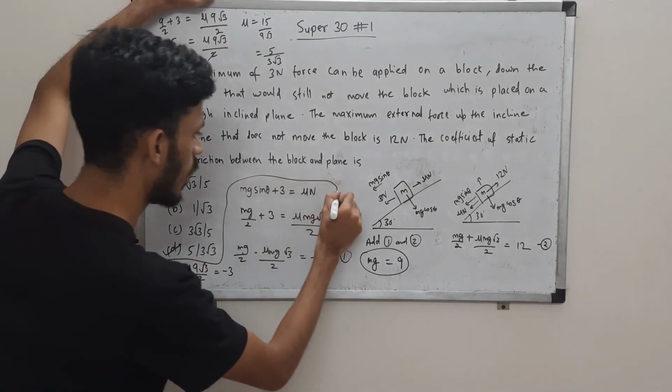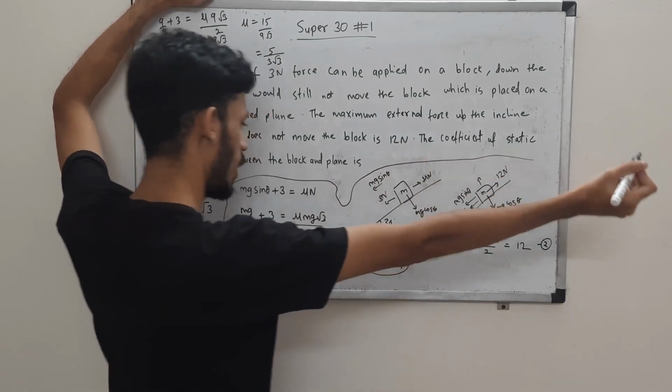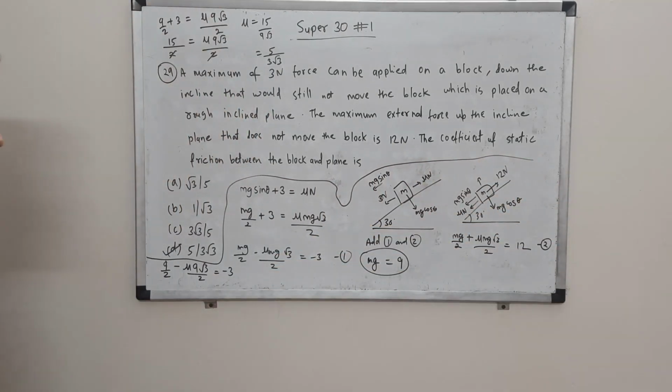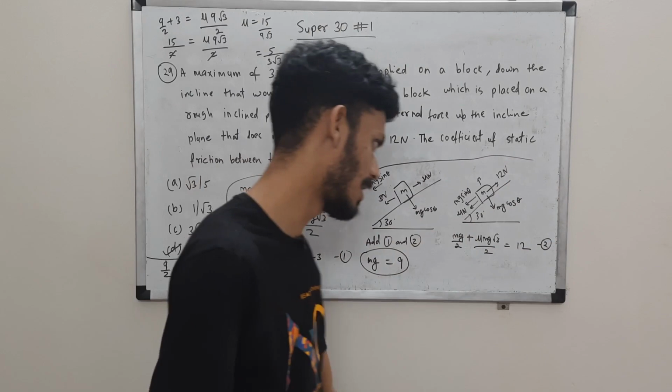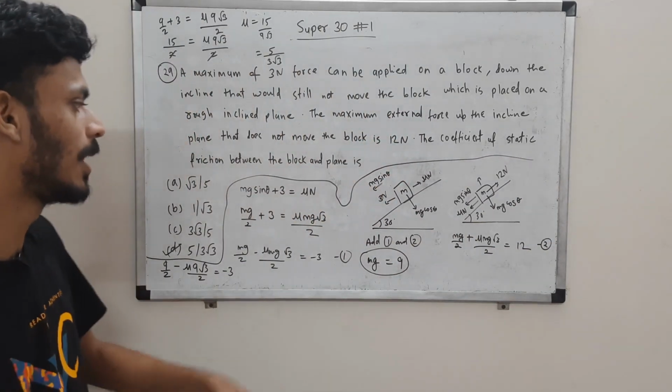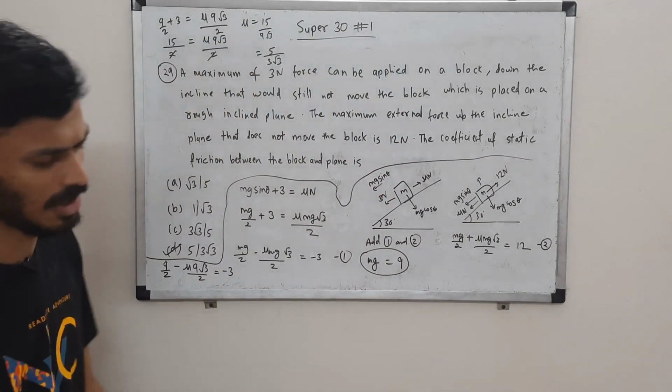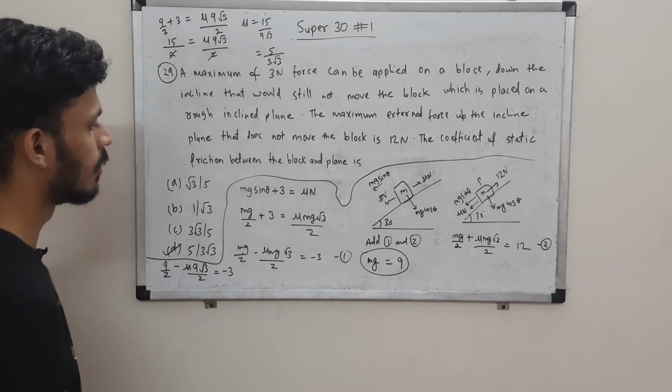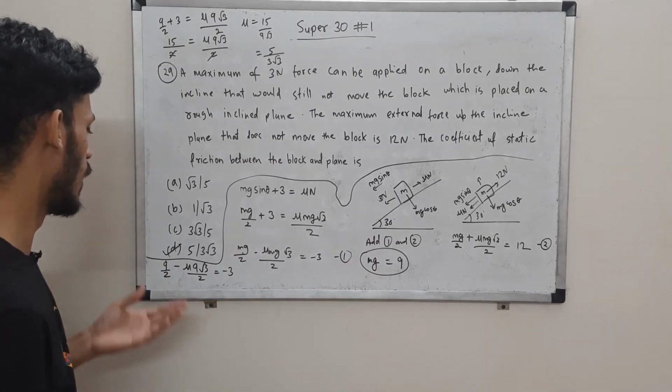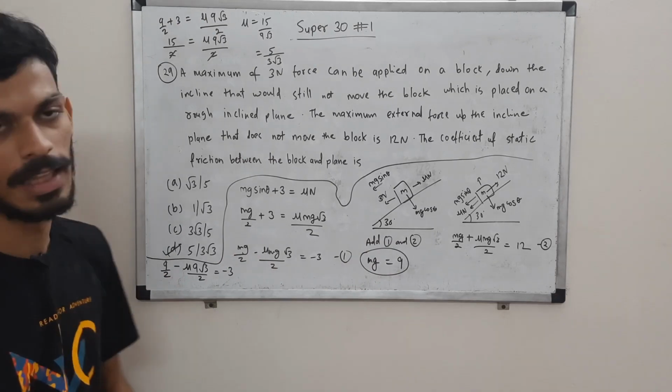You just had to keep calm and balance the forces. Okay, keep calm and balance the forces, in the first case and in the second case. Use two equations, eliminate them, find mg or m, and then substitute in one of the equations. You will get the value of mu. Mu is 5 by 3 root 3.